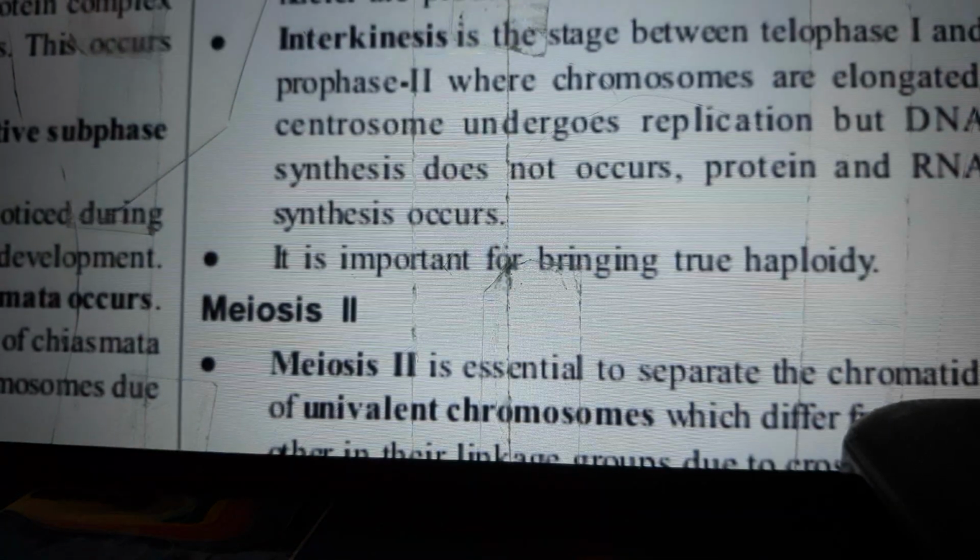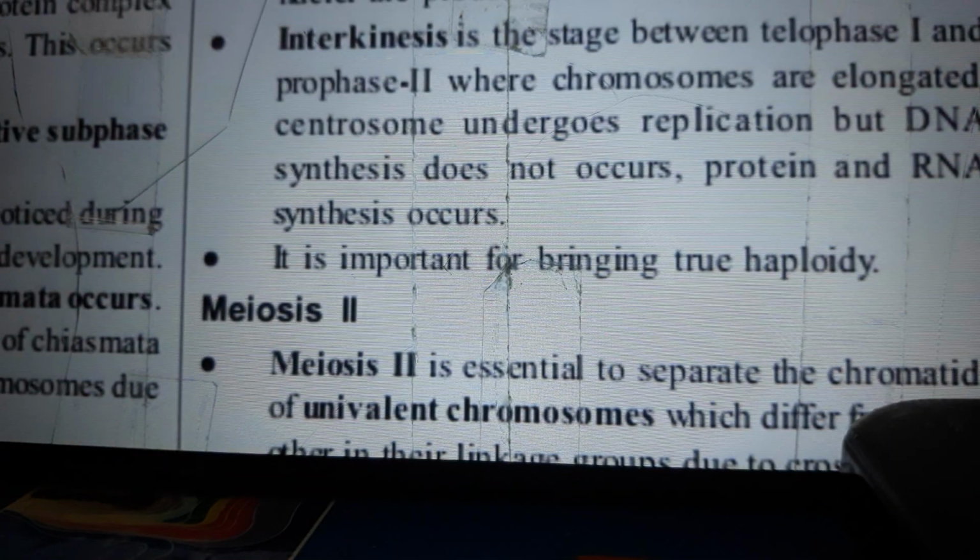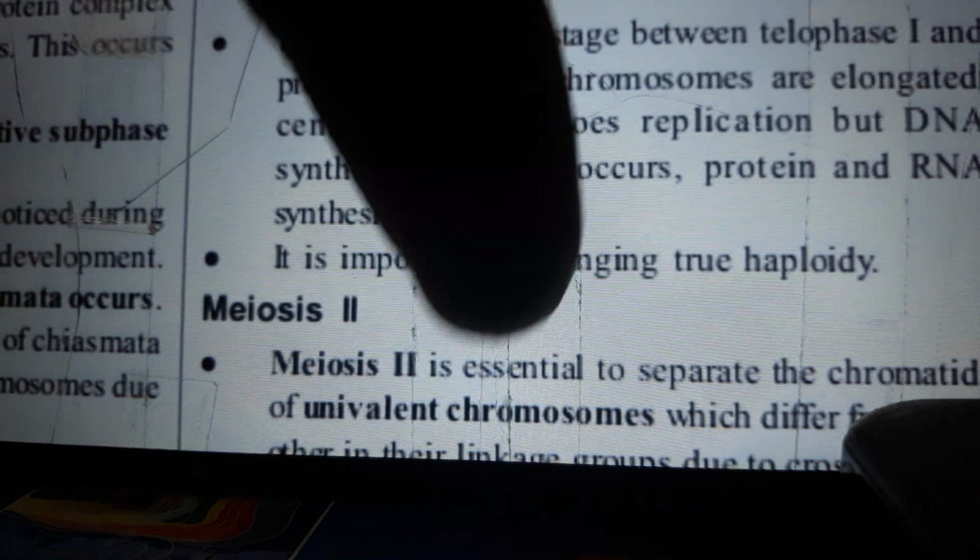Interkinesis is the stage between telophase I and prophase II, where chromosomes are elongated. Centrosomes undergo replication, but DNA synthesis does not occur. Proteins and RNA synthesis occur. It is important for bringing true haploidy.